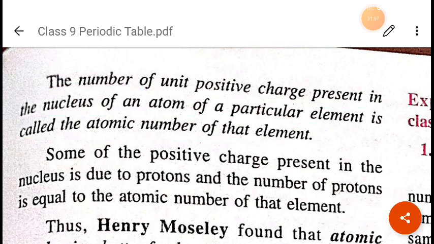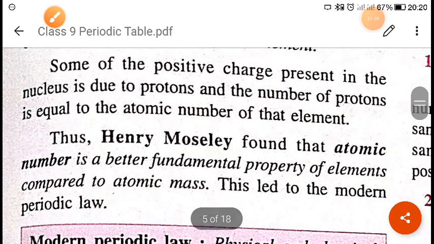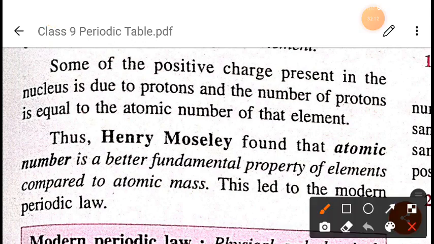Now next we will see that the positive charge present in the nucleus is due to the proton. Why is the positive charge there? Positive charge is due to the proton, negative charge is due to the electron, and the neutron has no charge, as we have discussed in atomic structure also, right?